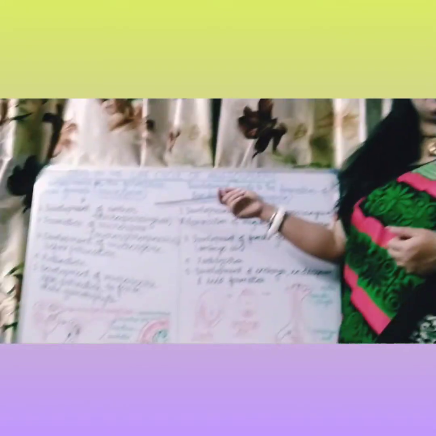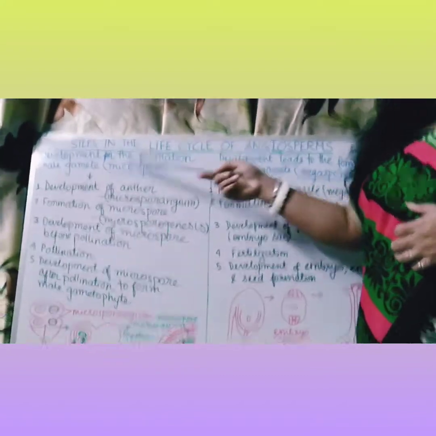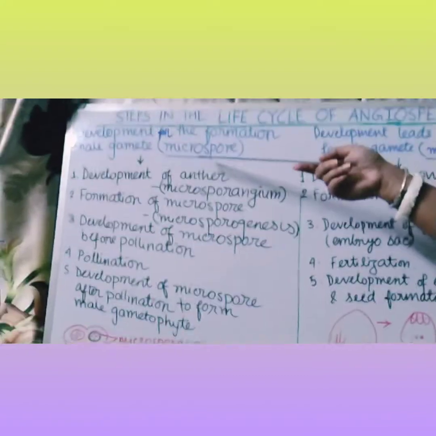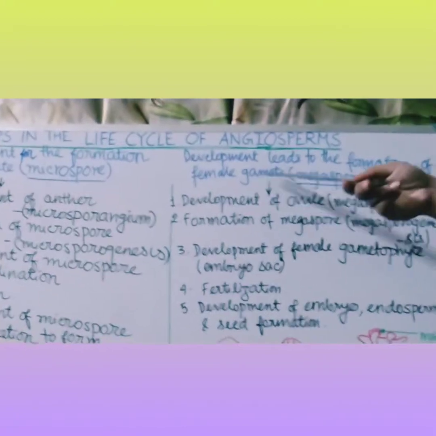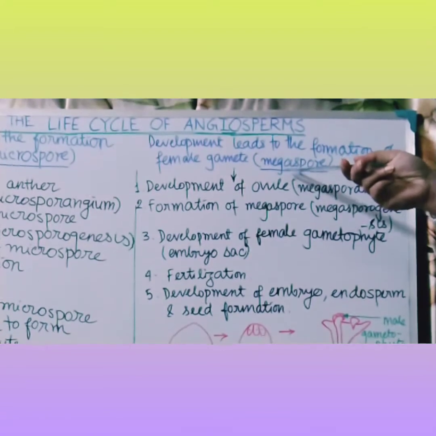Okay, so don't mix the word sperm and ovum over here. Here you have to say male gametophyte and female gametophyte. Another name of female gametophyte is embryo sac. Okay, now look at the board. Development for the formation of male gamete, microspore. Micro means small. Here, development that leads to the formation of the female gamete or megaspore.